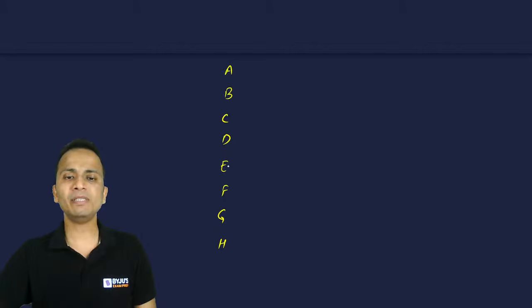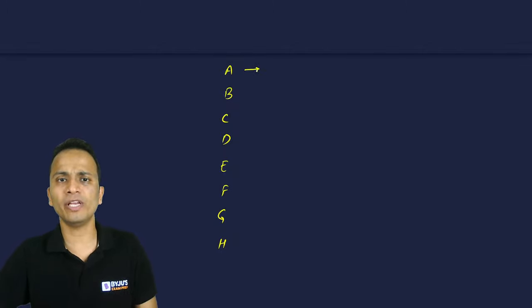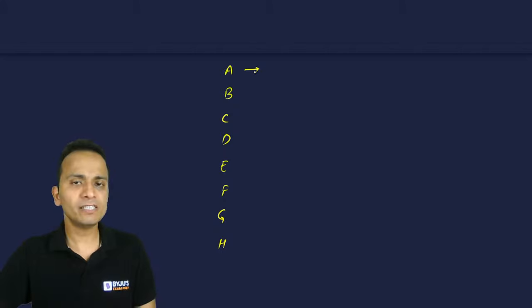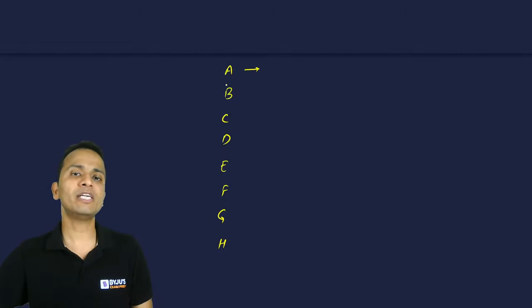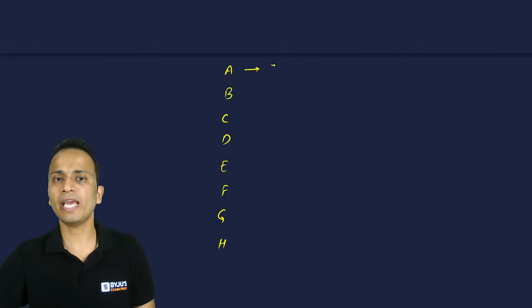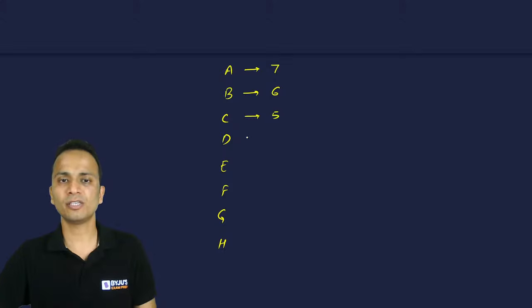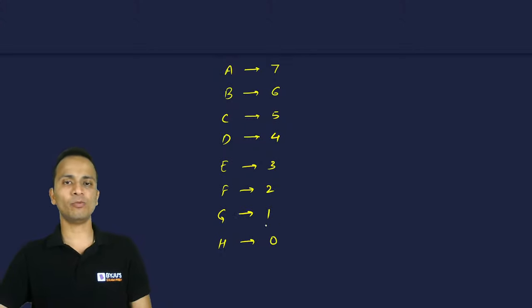So A, B, C, D, E, F, G, H are the 8 teams and top 4 teams qualify for the next round. So I'll assume a scenario in which A wins every match against the teams written below it. So A has won 7 matches, B has won 6 matches, C has won 5 matches, D has won 4, 3, 2, 1, and H has won 0 matches.